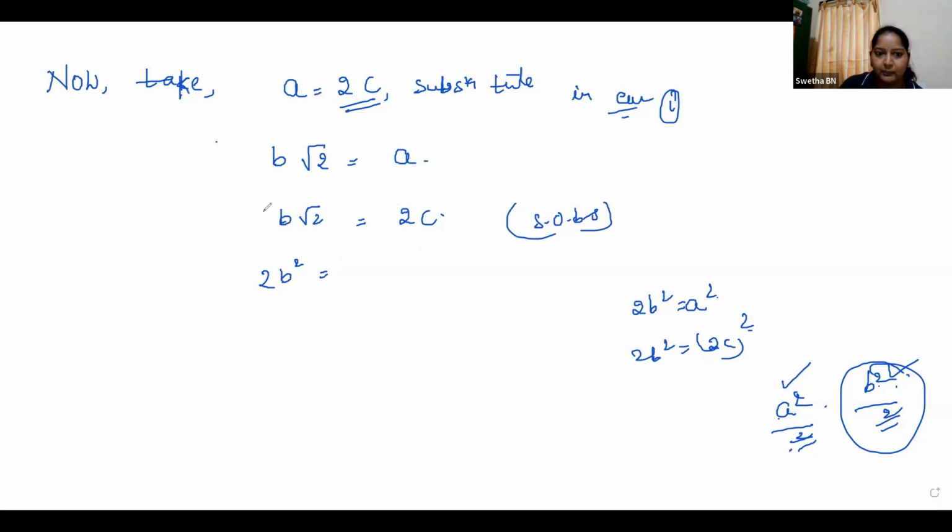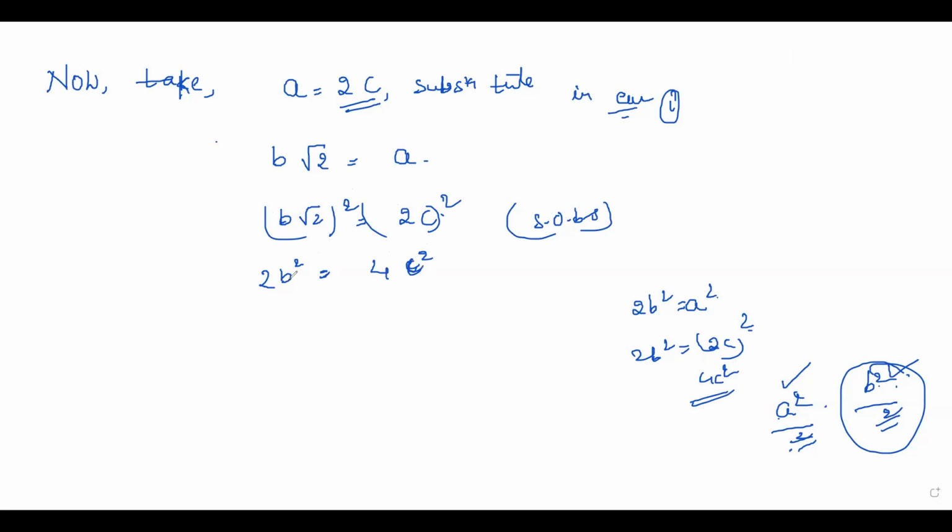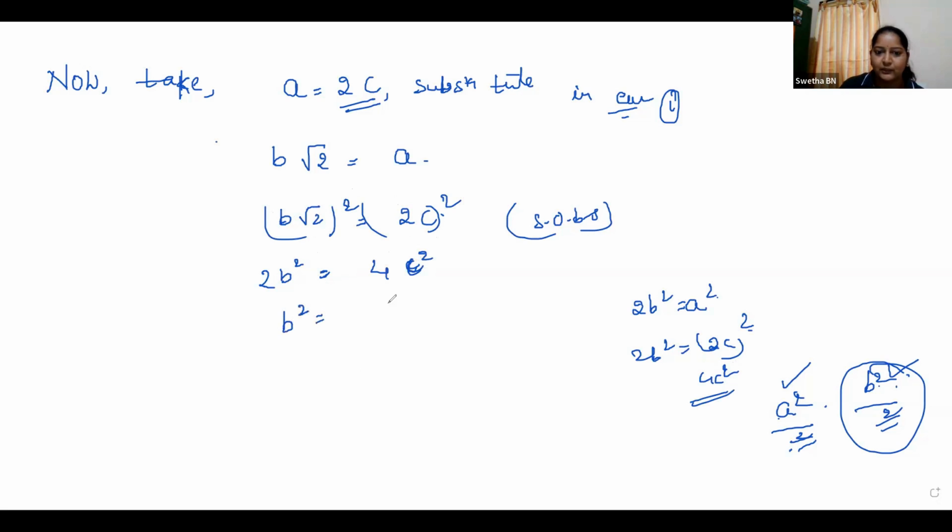So it squares, see, now you will get it. Okay, see, 4C square. Got it? Got it, Panchami? Yes, ma'am. Okay. 2B square is equal to 4C square. Then write B square is equal to 4C square by 2, taking this 2 to the denominator. Then B square is equal to 2C square. 2 ones are 2, 2 twos are 4. Right? B square is equal to 2C square. This means, what does it mean?